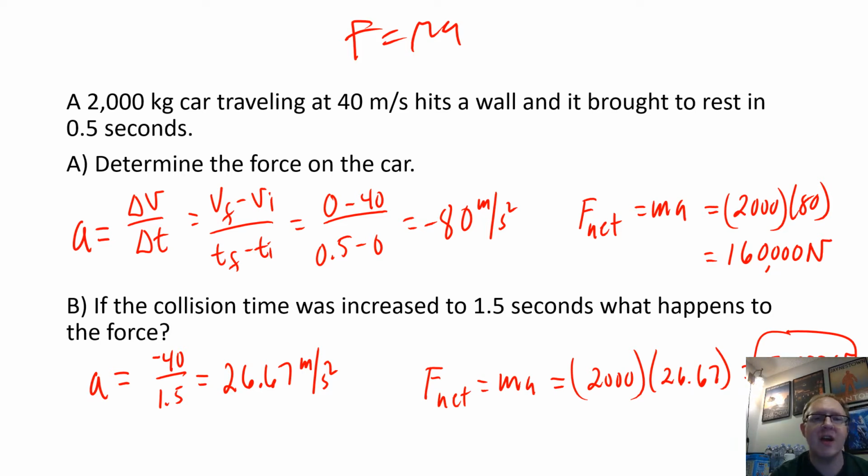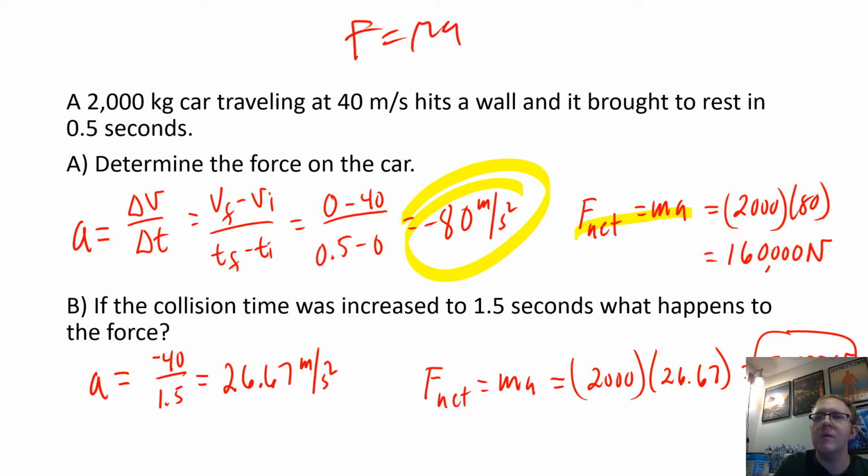So it undergoes a deceleration of 8 g's, or 80 meters per second squared. We use F equals ma, and we have that 80 acceleration multiplied by 2,000, which gives 160,000 newtons.